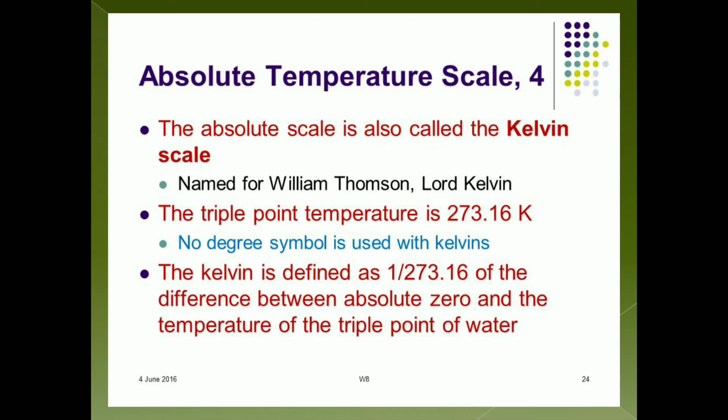That scale is called the absolute scale, or it is also called the Kelvin scale, in honor of the scientist Kelvin. Here that scale fixes the triple point temperature at 273.16 Kelvin. No degree symbol is used for kelvins. The Kelvin is defined as 1 upon 273.16 of the difference between absolute zero and the temperature of the triple point of water. So this was all about the absolute temperature scale.